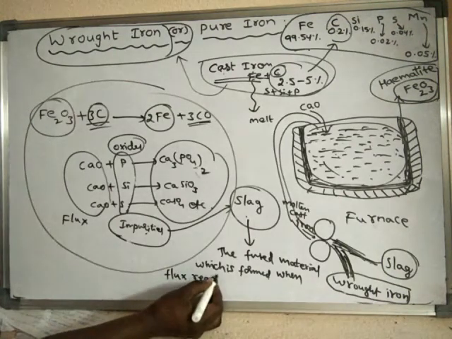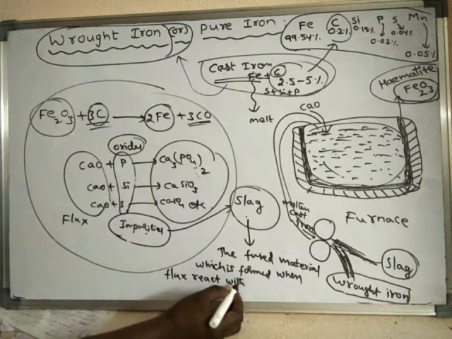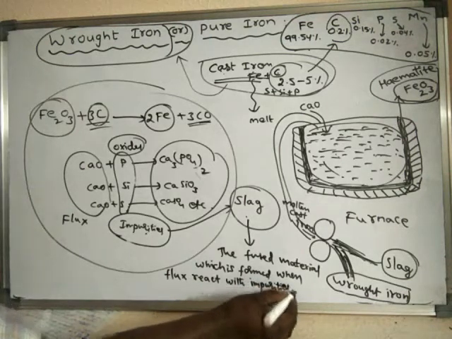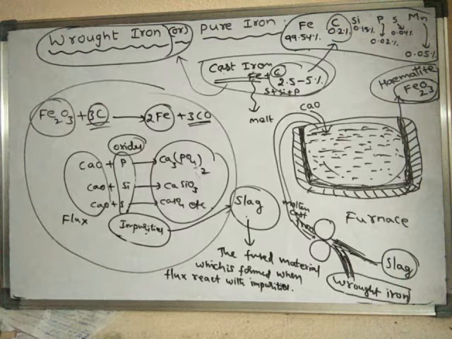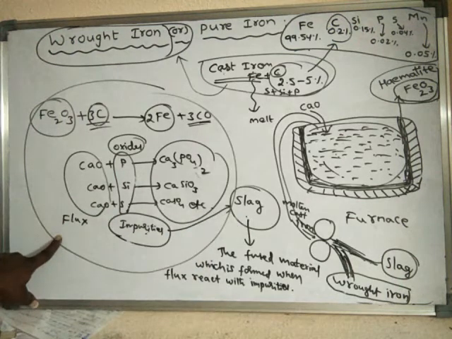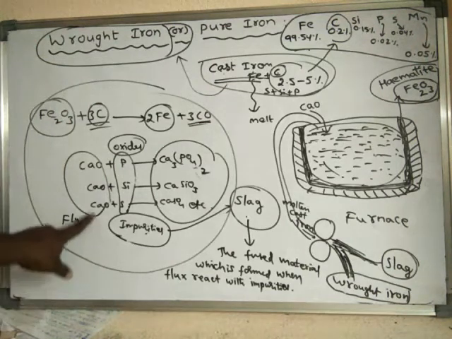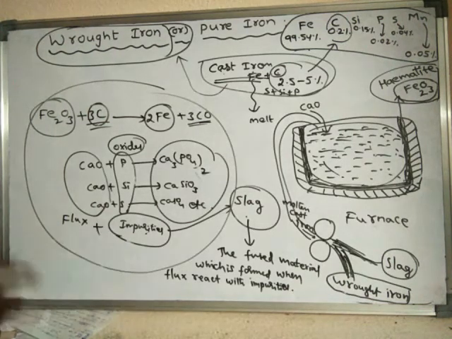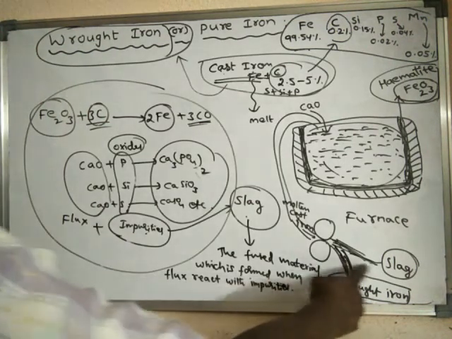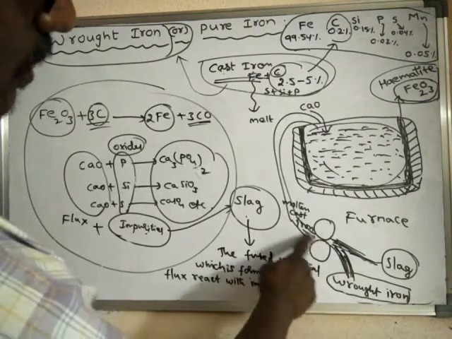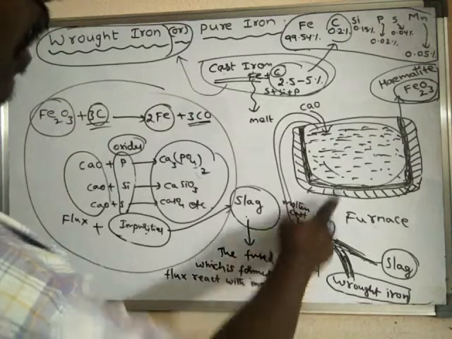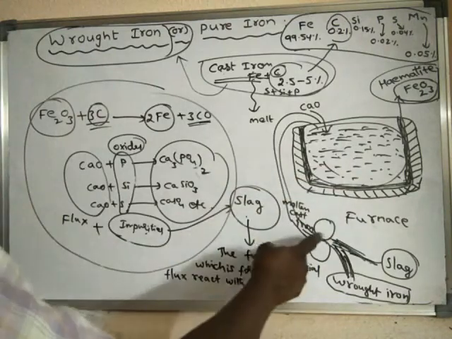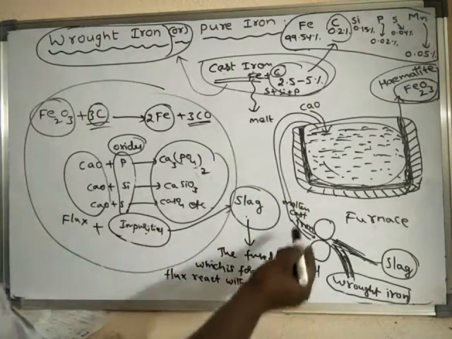When flux reacts with impurities, a fused material is formed, and that fused material is called slag. Then what is flux? Flux is a substance which is added in order to remove the impurities. So finally, the slag is squeezed out from this cast iron. After all these reactions, the leftover material is passed through the rollers.